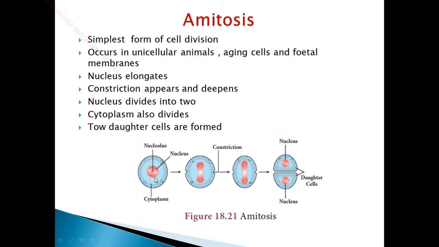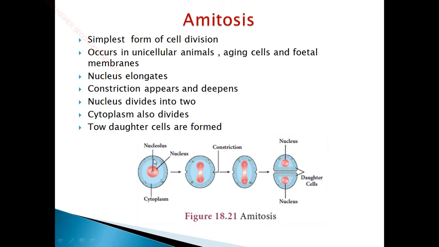Here the nucleus will be elongating, and then a constriction, which is nothing but a small hole-like thing, will be appearing and it deepens, and then the nucleus will be dividing into two, and in addition the cytoplasm also will be divided into two, and at the last two daughter cells are formed. Sorry, here it is given TOW, it is TWO, two daughter cells are formed. It is a simple typing error, sorry for that. So here no complicated process like different stages is involved. This is a simple process.